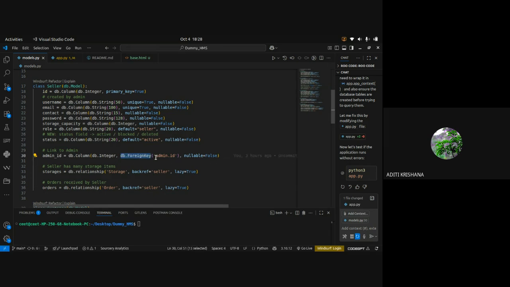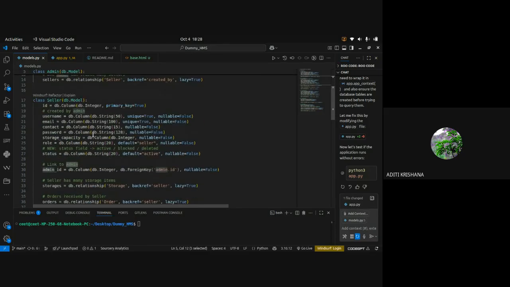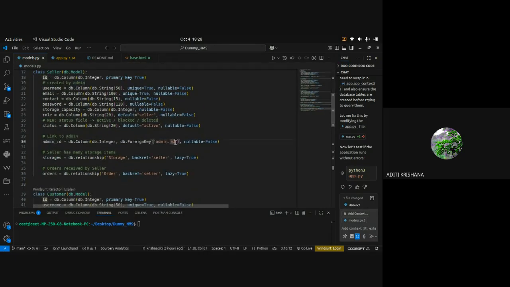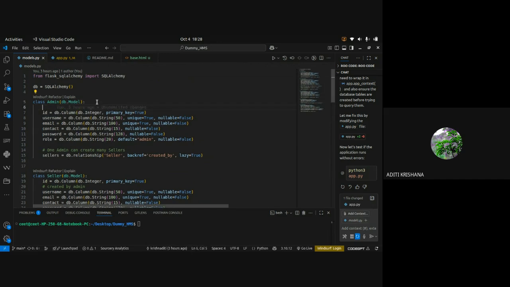And then I have given the name of the table. Right now you cannot see where the name of the table is, so directly the class name is taken as the table name in small letters. So admin is written here, and after that the column name, which is taken as a foreign key, is written. So generally we take only the primary key as the foreign key in another table. Now you can ask, what do you mean by table?